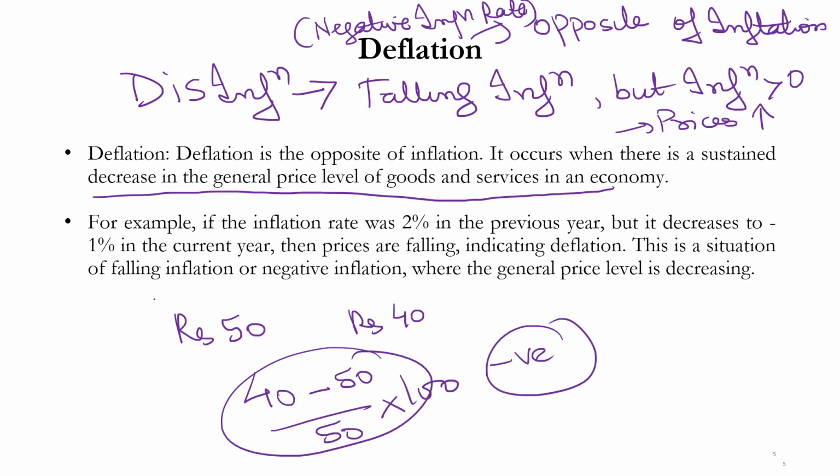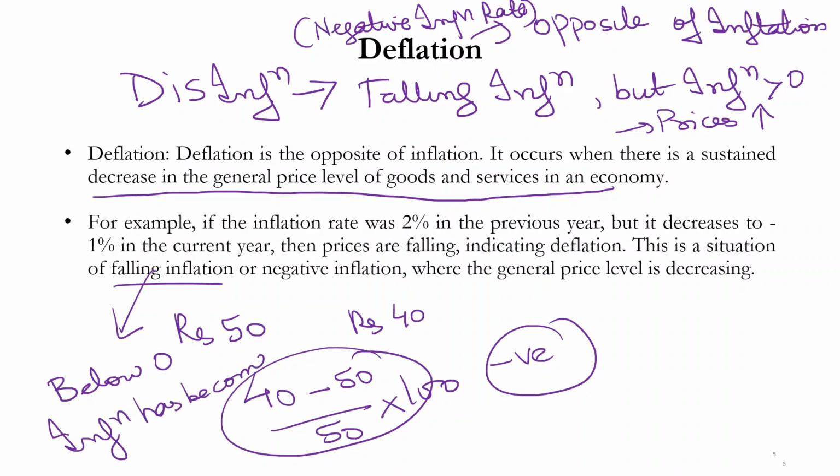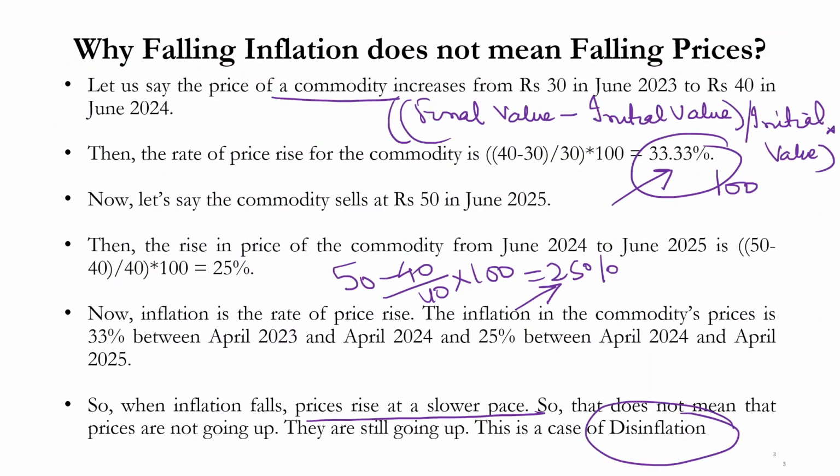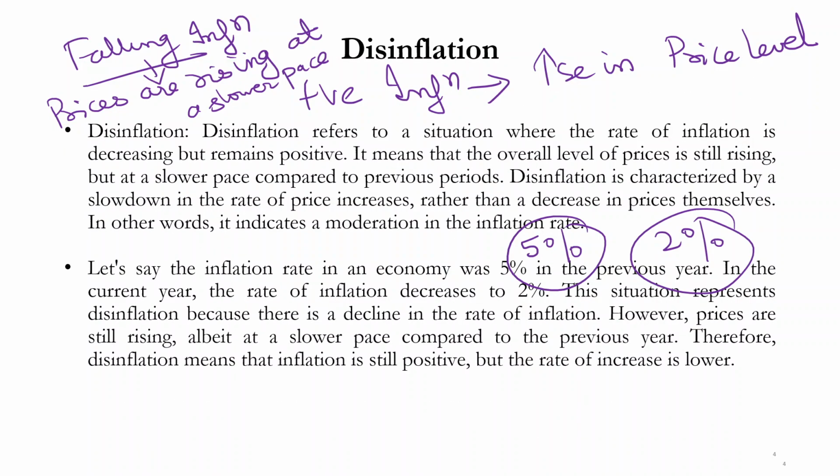Here, when we say falling inflation, inflation has fallen below zero, or inflation has become negative. In the case of disinflation, inflation is coming down, but it is still positive. That is why the prices are still rising.